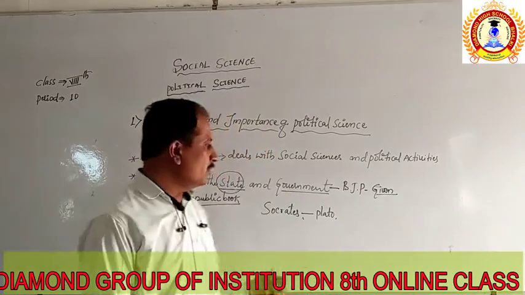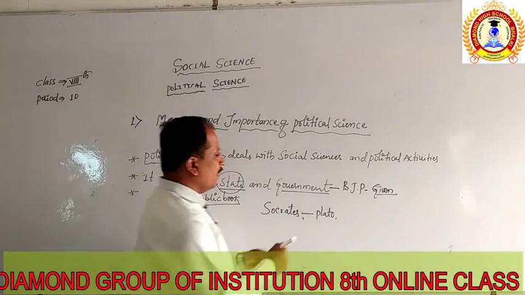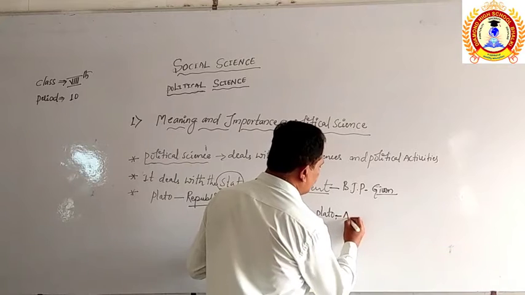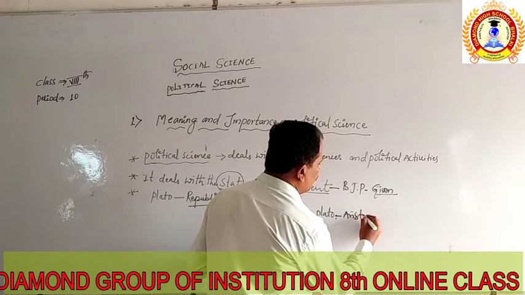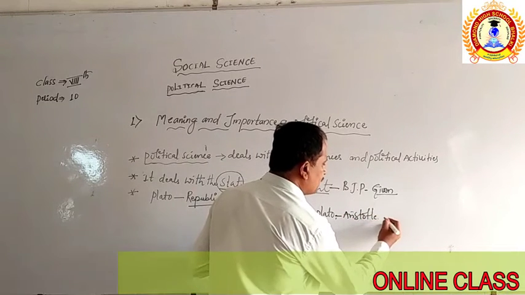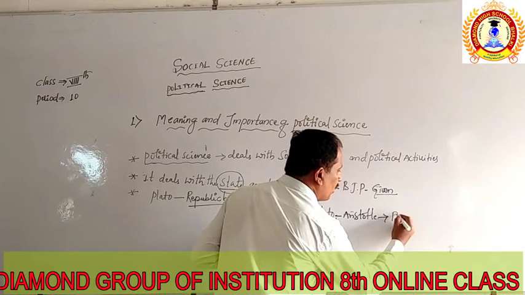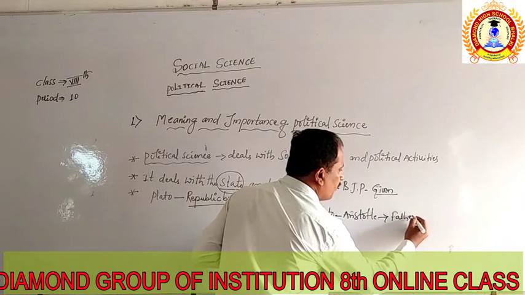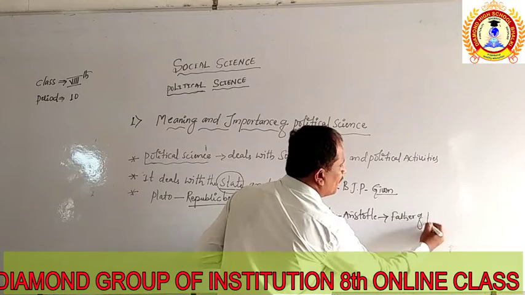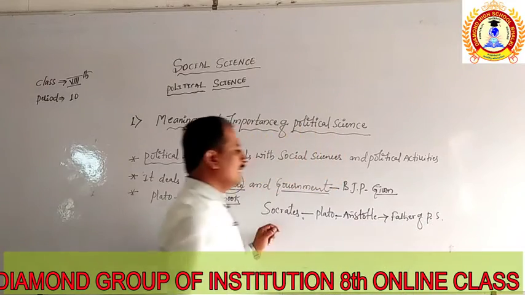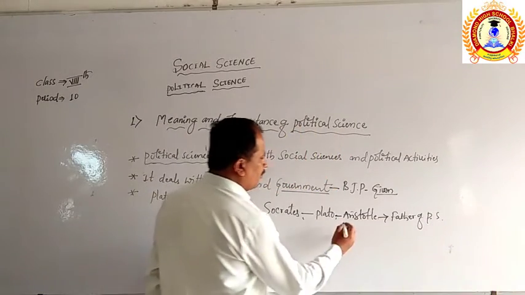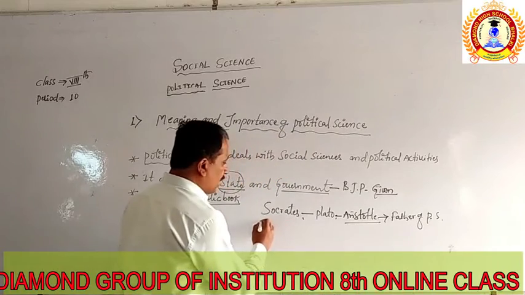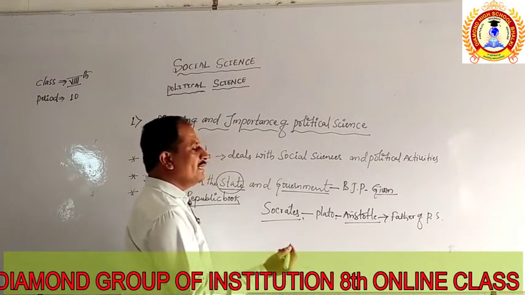So, after Plato, the follower of Plato, Aristotle, is considered as the father of political science. He is called the father of political science. Now see, Socrates started the new thinking.